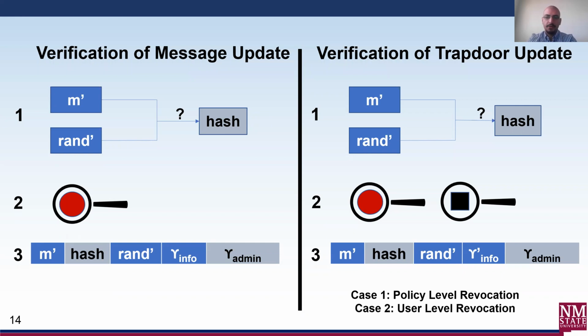Just as a note, there are two kinds of trapdoor adapts in ReTRACe. Case one is when a policy of a ReTRACe message is updated to eliminate trapdoor access for an entire attribute group. And case two is when the trapdoor policy remains the same, but the user in one of the attribute groups got their keys revoked, and hence the trapdoor needs to be updated and re-encrypted with the new keys for the ABE scheme. We refer you to the paper for a detailed discussion about the two revocation cases.